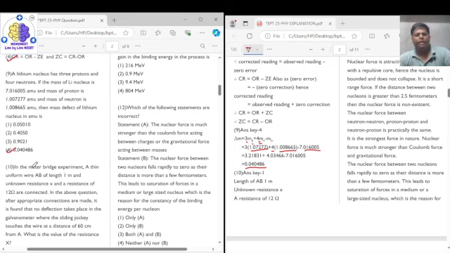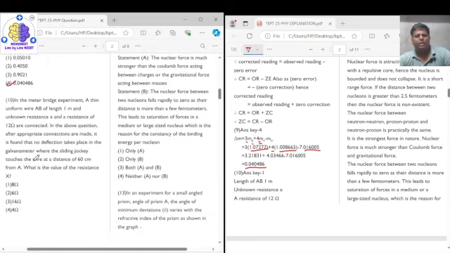Now coming to question number 10. Question number 10 says that in a meter bridge experiment, a thin uniform wire AB of length 1 meter and uniform resistance X and a resistance of 12 ohm are connected. In the above question, after appropriate connections are made, it is found that no deflection takes place in the galvanometer when the sliding jockey touches the wire at a distance of 60 centimeter from A. Alright, what is the value of X?